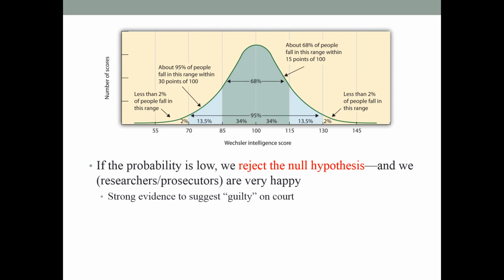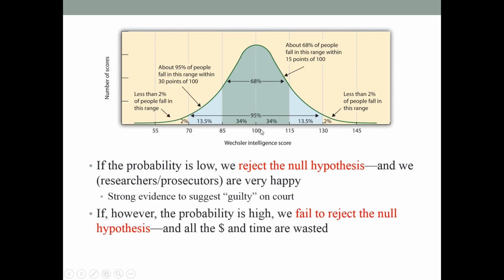On the other hand, if the result for experimental is 103 and for control is 100, okay, so assuming null is true, they are actually from the same population, then what is the likelihood we get the result of 100 versus 103? I would say now it's quite a lot. The probability is quite high, right? Because indeed, most of the people are from this area. So we don't have enough evidence to suggest that they are from two different populations. Now, if the probability is high, then we fail to reject the null hypothesis.